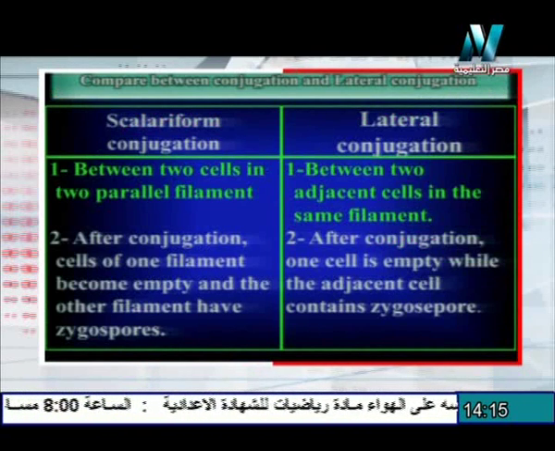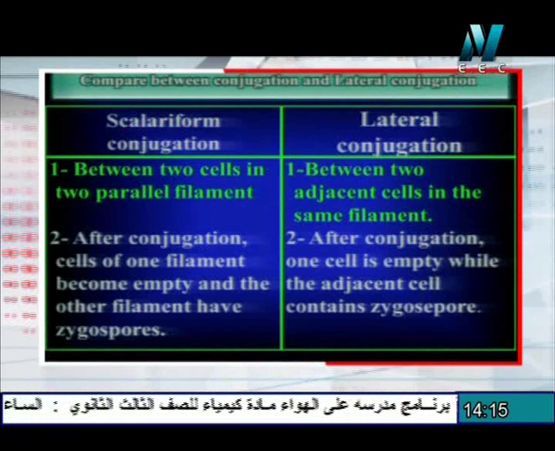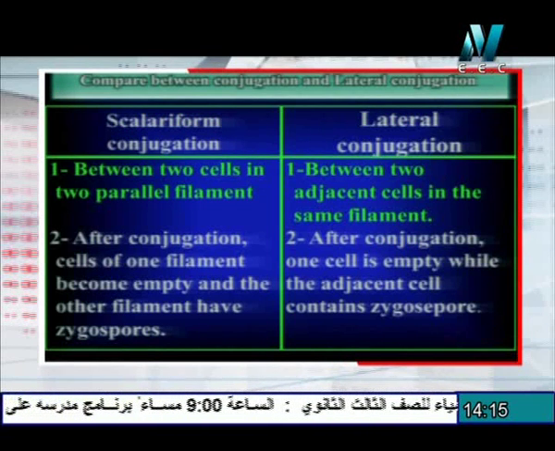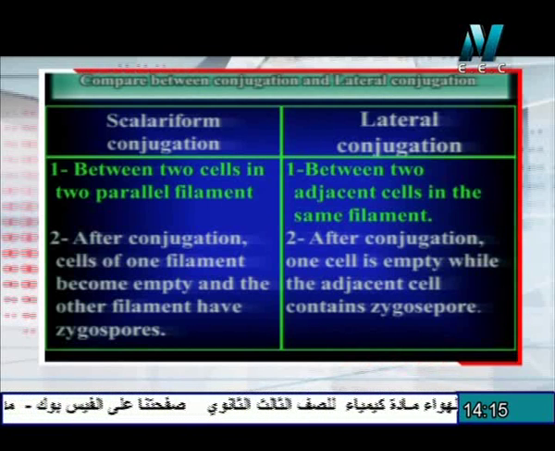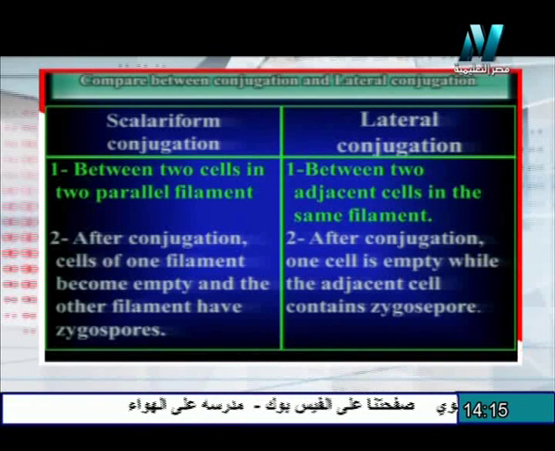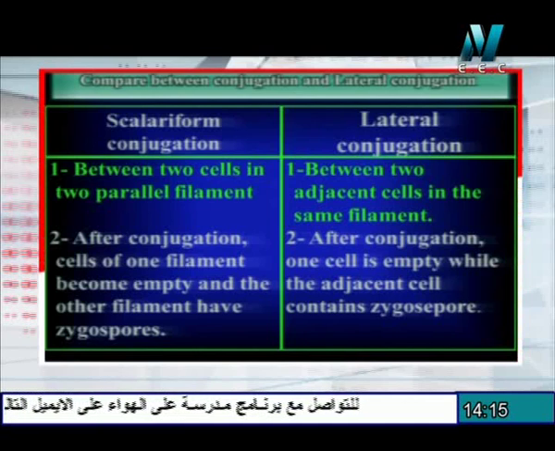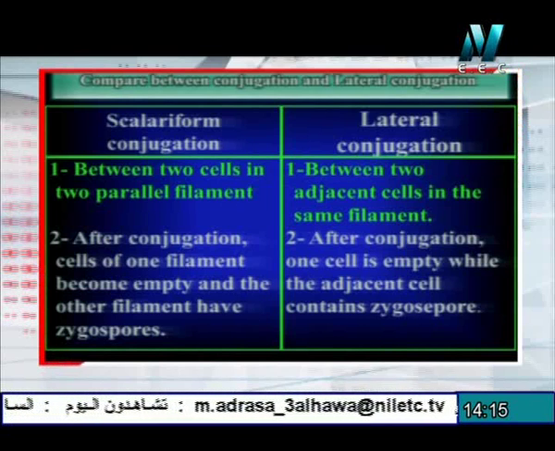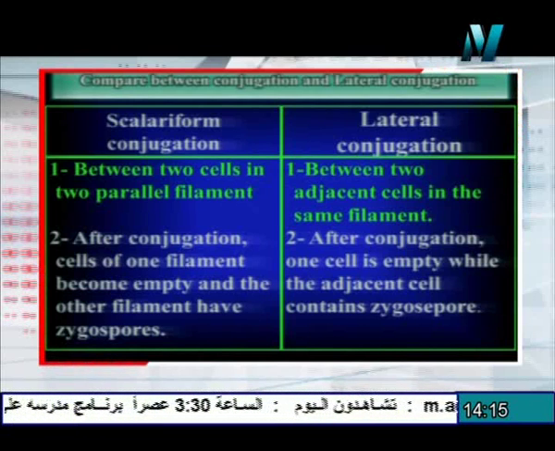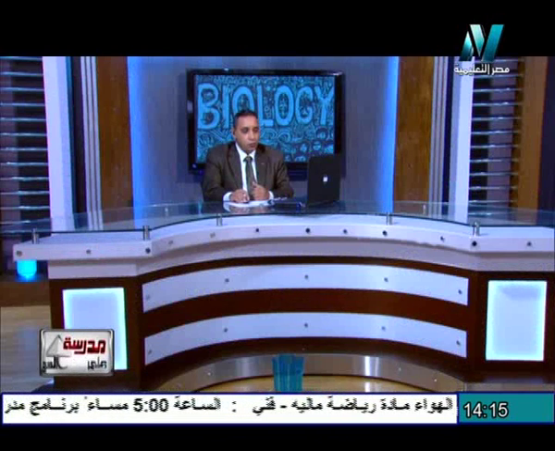What about the difference between them? Scalariform conjugation takes place between two cells in two parallel ribbons, but lateral conjugation takes place in two adjacent cells in the same ribbon. In scalariform conjugation, after conjugation, cells of one filament become empty and the other filament has zygospores. But in lateral conjugation, after conjugation, one cell is empty while the adjacent one contains the zygospore, because lateral conjugation takes place in one ribbon, between two cells in the same ribbon, but scalariform in two cells of two different ribbons.